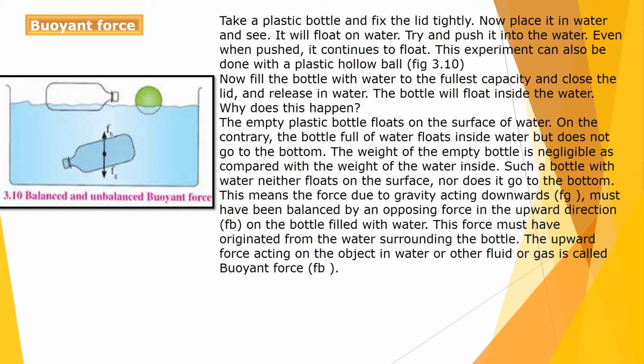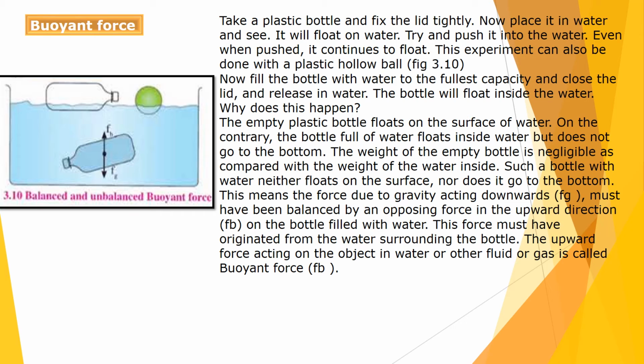Why does this happen? The empty plastic bottle floats on the surface of water. On the contrary, the bottle full of water floats inside the water but does not go to the bottom. The weight of the empty bottle is negligible compared to the weight of water inside. Such a bottle with water neither floats on the surface nor goes to the bottom.